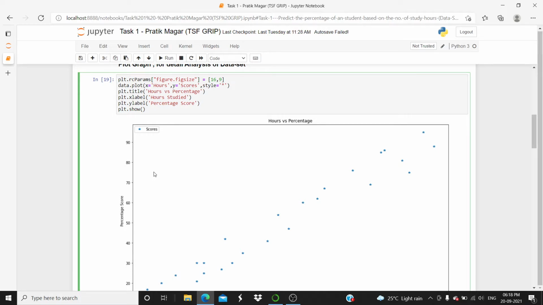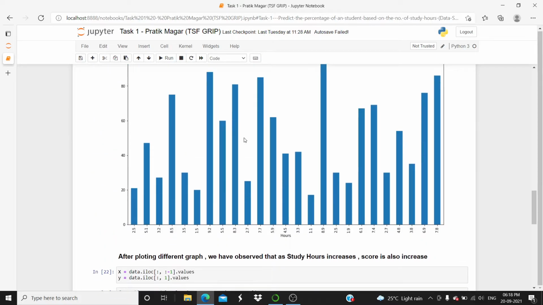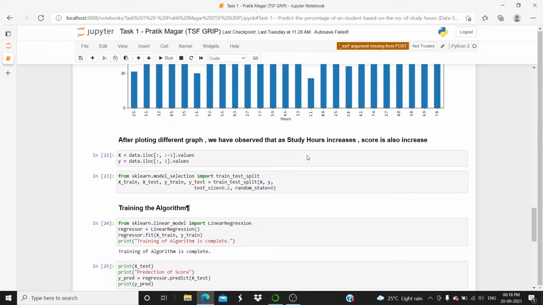We are storing hours in x and scores in y. Style, we can give any, plus, minus, anything. The same graph you can see in bar format. After plotting different graphs, we have observed that as study hours increase, the score also increases.